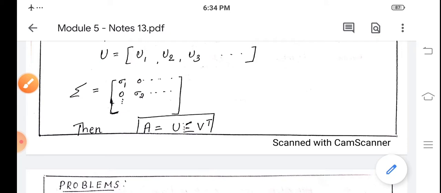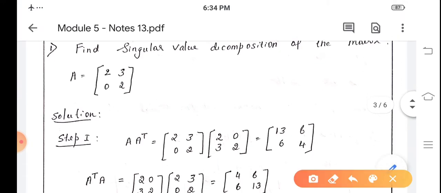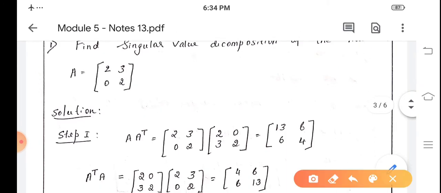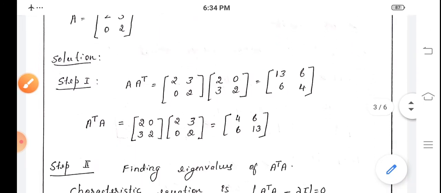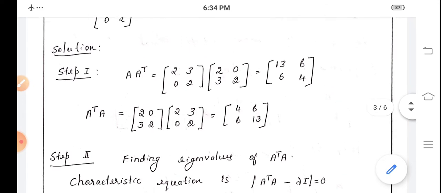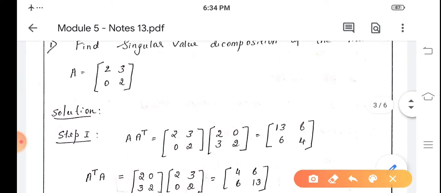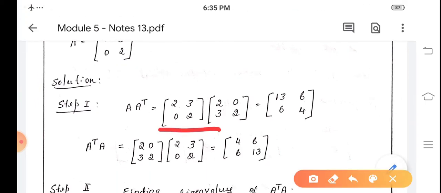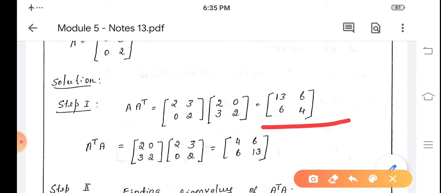Now to understand this, let us work out one problem on singular value decomposition. First question, find the singular value decomposition of the matrix A equal to first row 2 3, second row 0 2. Now let us follow the working steps. First step, we need to find A transpose and A transpose A for the given matrix A. So this is the given matrix. So we find A into A transpose, that is 2 3, 0 2 multiplied by 2 0, 3 2. That will be 13 6, 6 4.